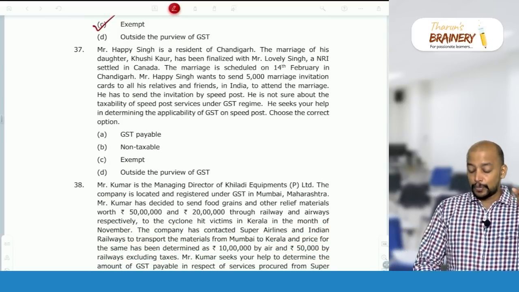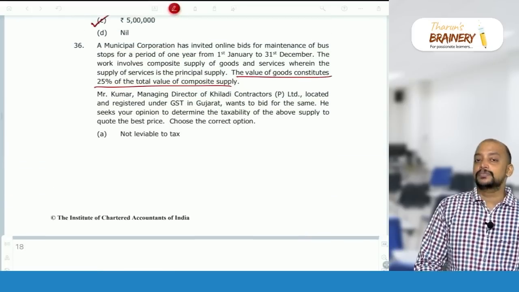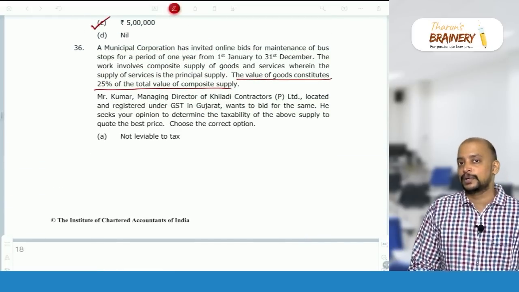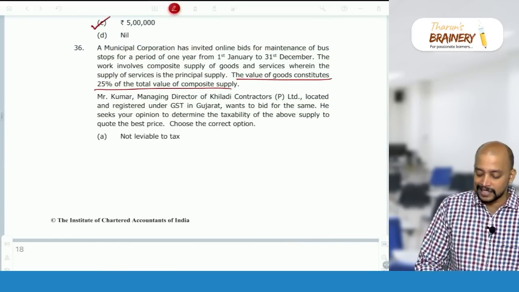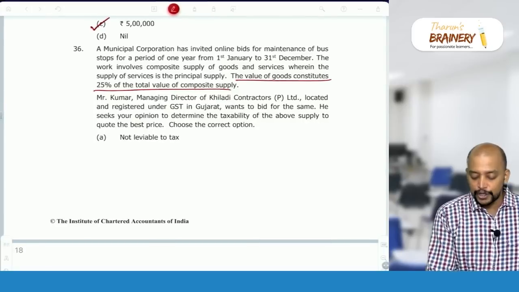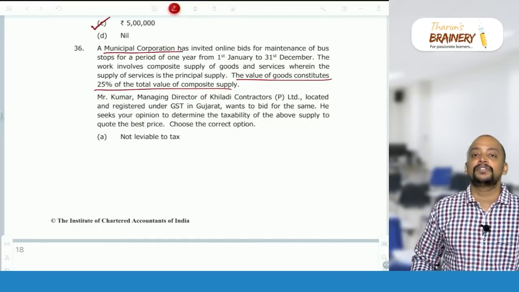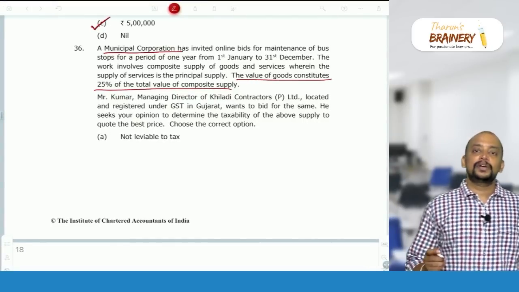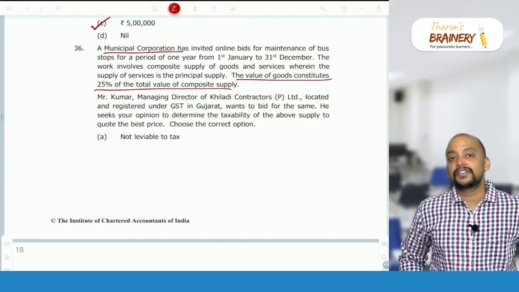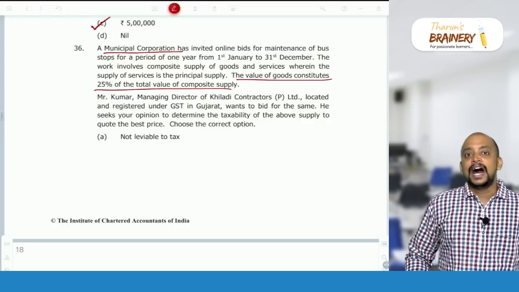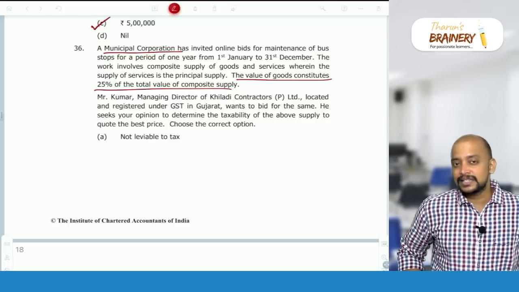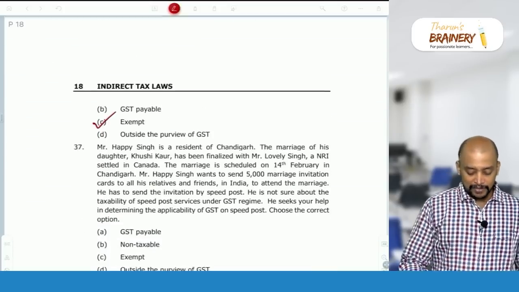And one more point for 36, actually this exemption is applicable only if the service is provided to government, not to government authority or government entity. So here it is provided to municipal corporation. Municipal corporation is government. Government means central government, state government, local authority. If instead of municipal corporation, it is given to an urban development authority, then the exemption is not available, it will become taxable.